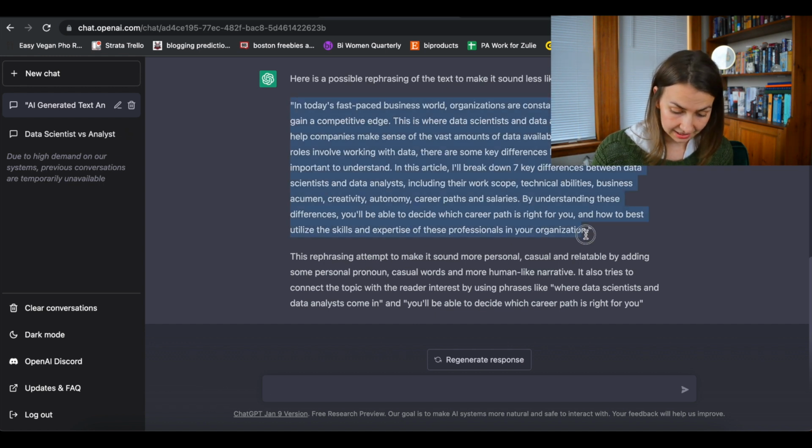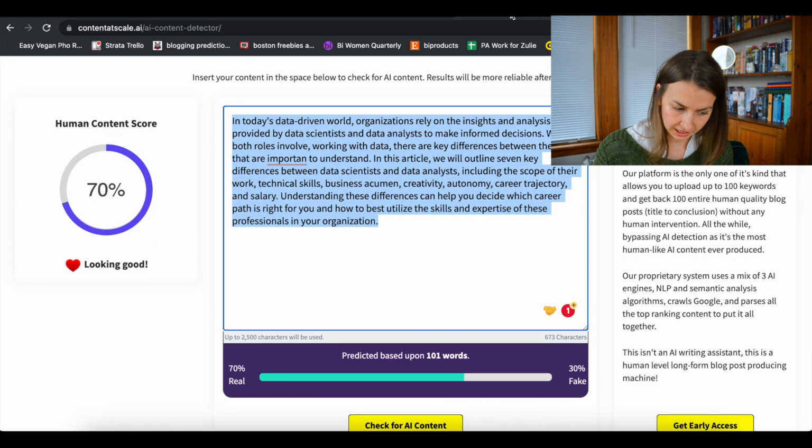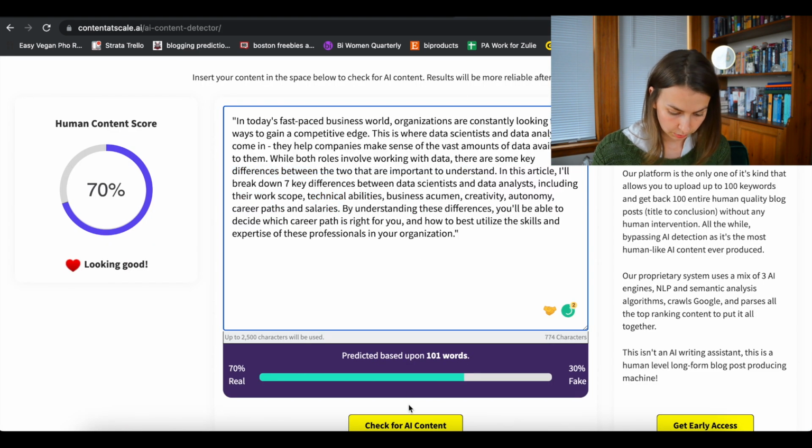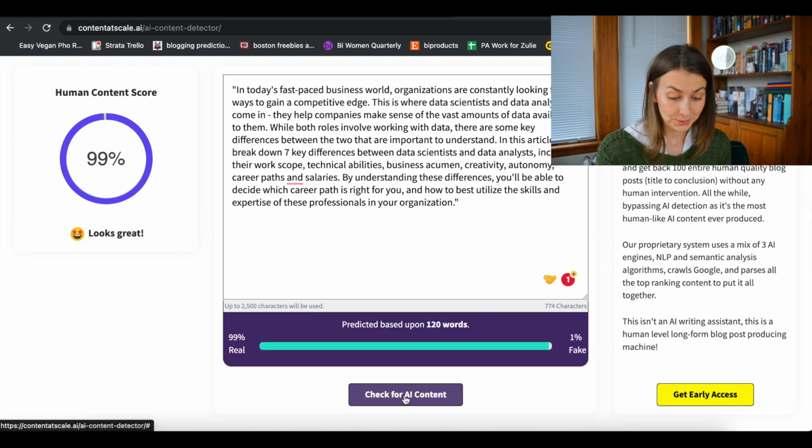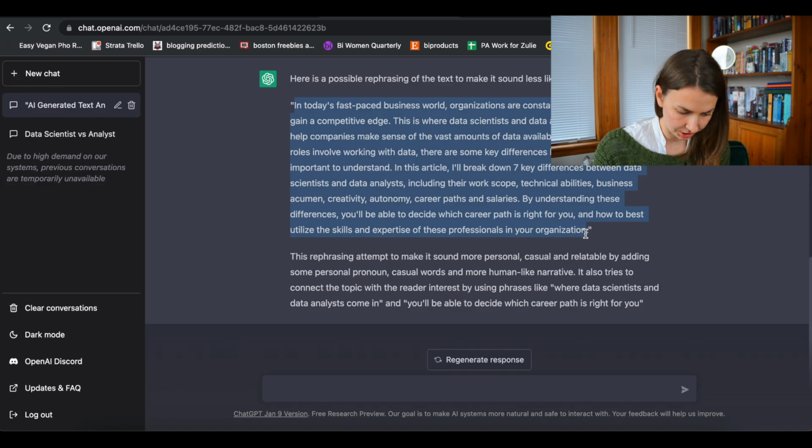So let's take this, paste it back into the free AI content detector and see what our robot thinks. So you can see that ChatGPT was actually able to rewrite this to sound apparently 99% written by a human. And let's see what ChatGPT thinks of this in a new chat.